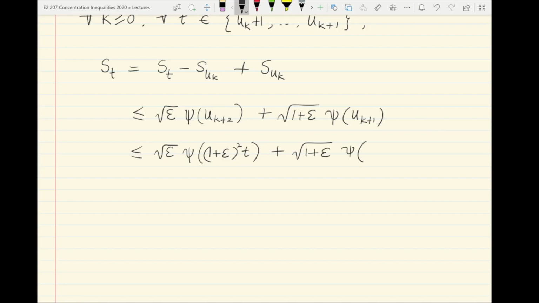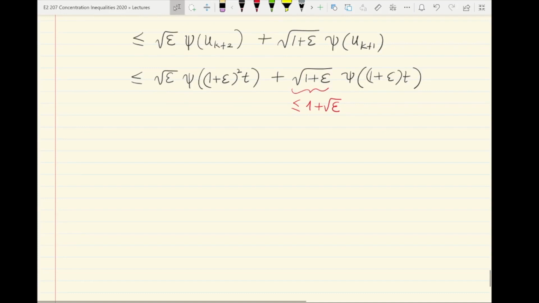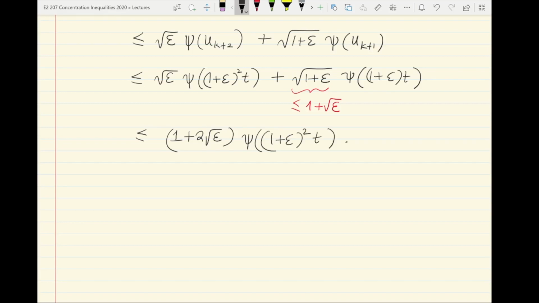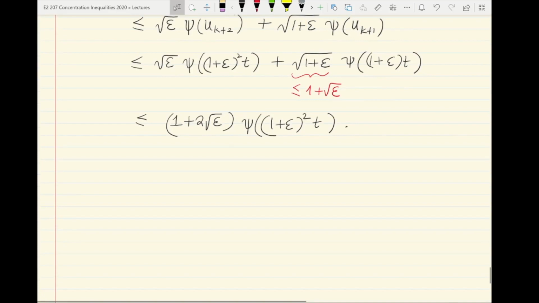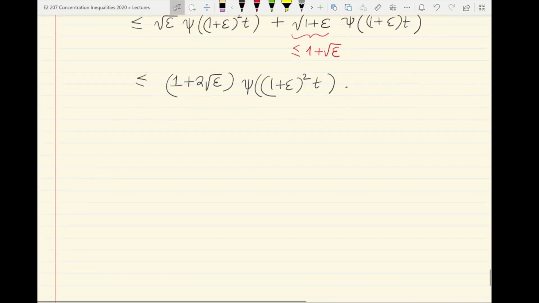Again you can bound uk plus 1 by at most 1 plus epsilon times t. You can use a further bound on square root 1 plus epsilon of 1 plus square root epsilon, and finally you get something like 1 plus 2 square root epsilon c of 1 plus epsilon the whole square, which is another constant, times t. So the orders are all essentially in the right place. So this essentially completes the argument.